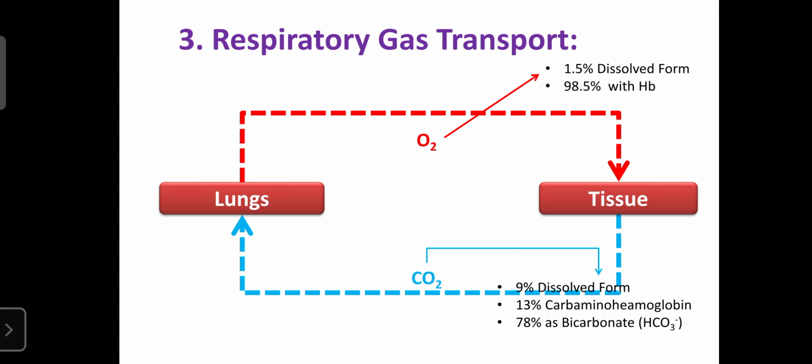Okay, from the tissues, the deoxygenated blood, because tissues take the oxygen and give out carbon dioxide, is transferred toward the lungs.